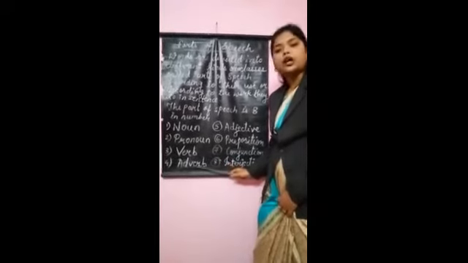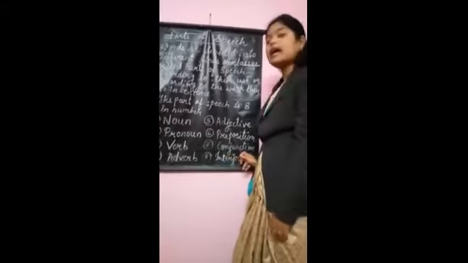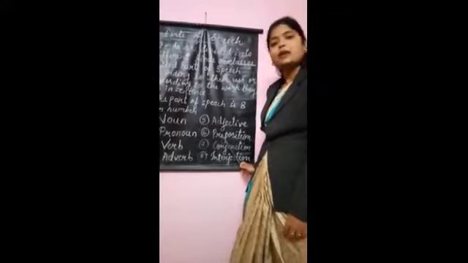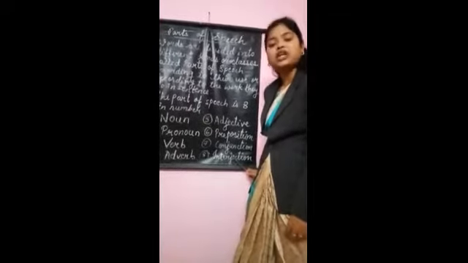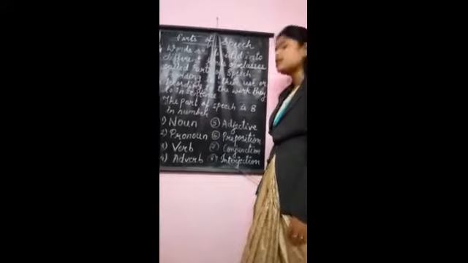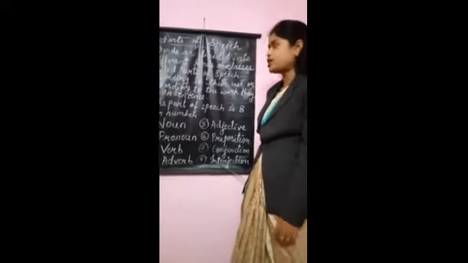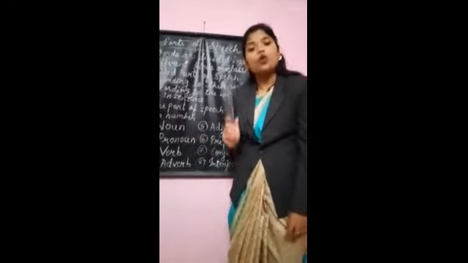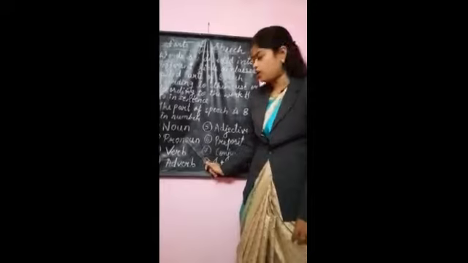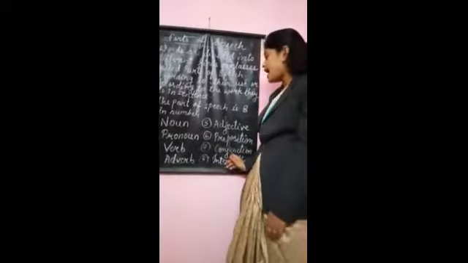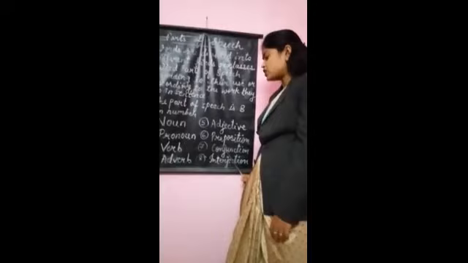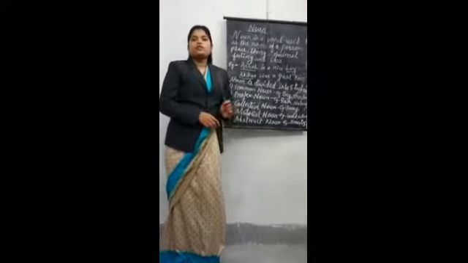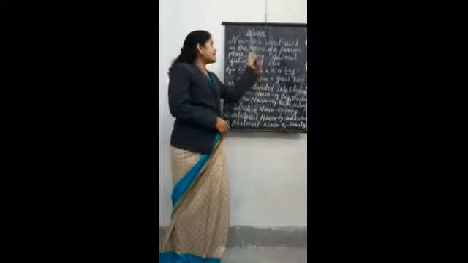Fourth is adverb. Fifth is adjective. Sixth is preposition. Seventh is conjunction. Eighth is interjection. So once again I will repeat, there are total 8 parts of speech: noun, pronoun, verb, adverb, adjective, preposition, conjunction and interjection. Today we will study the first part of speech, that is noun.